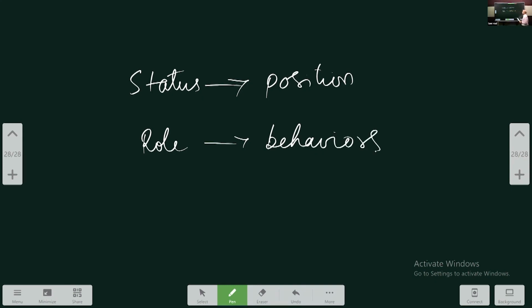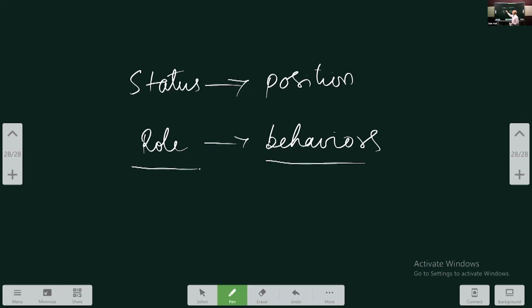For example, the district collector is a status. Role is how he is supposed to carry himself. Or high court judge, status. Role is the behavior. He is not supposed to, for example, hear a case in which his son or daughter is representing.